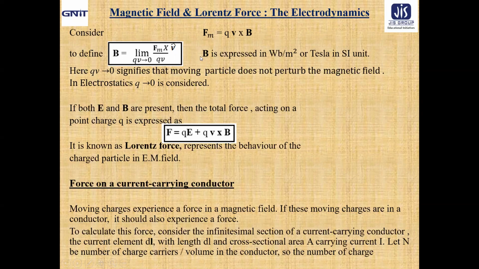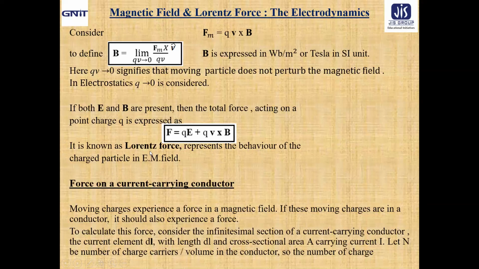Now, the magnetic field B is expressed in Weber per meter square or Tesla in SI system of units. If both electric field and magnetic field are present, then the total force acting on a point charge Q is expressed as F equal to Fe plus Fm, that is QE plus QV cross B, which is known as the Lorentz force, which represents the behavior of the charged particle in an electromagnetic field. This is nothing but the subject matter of electrodynamics.